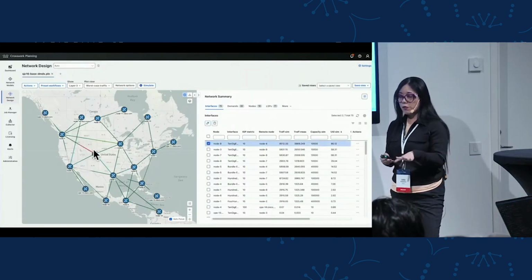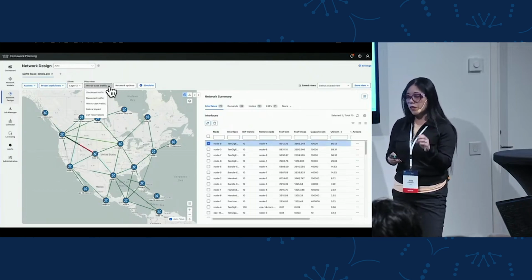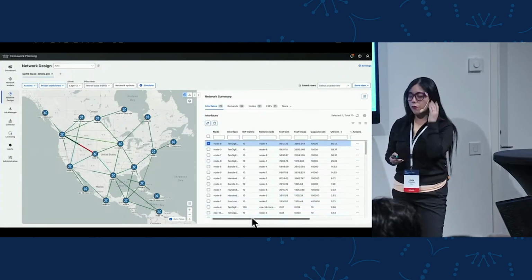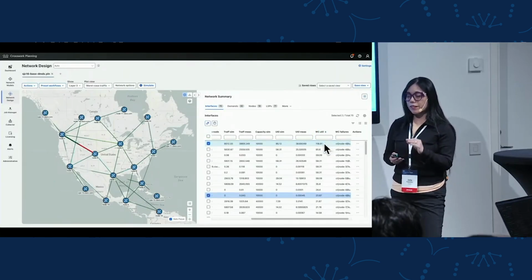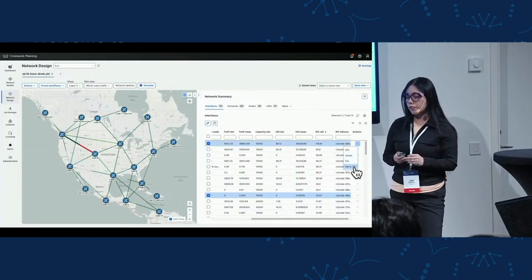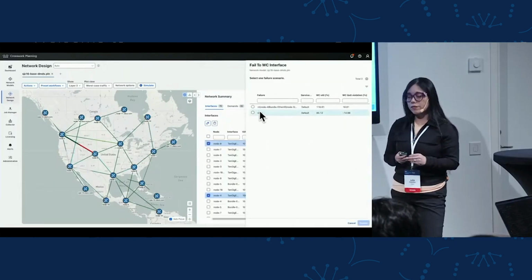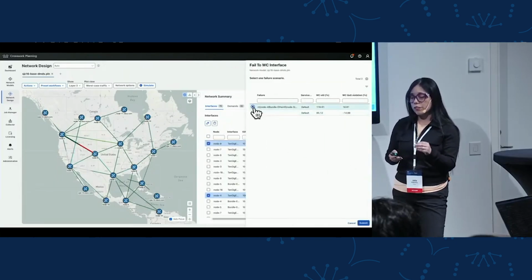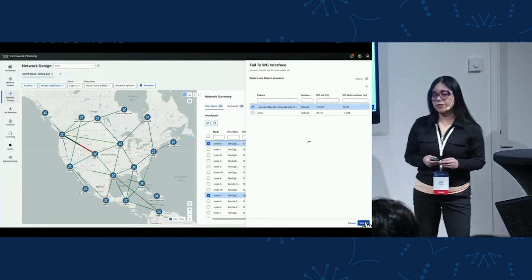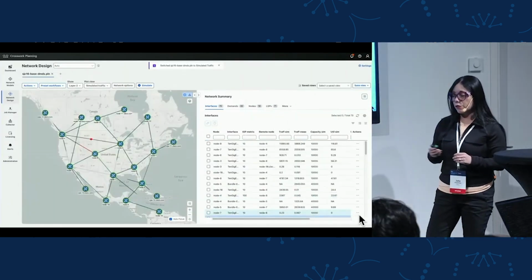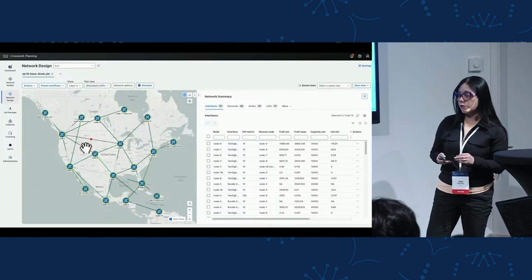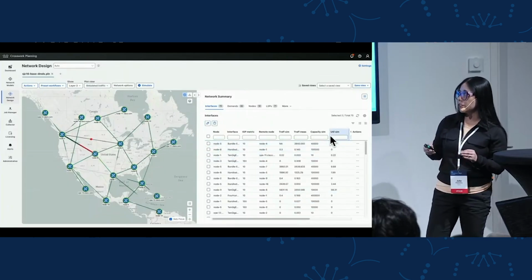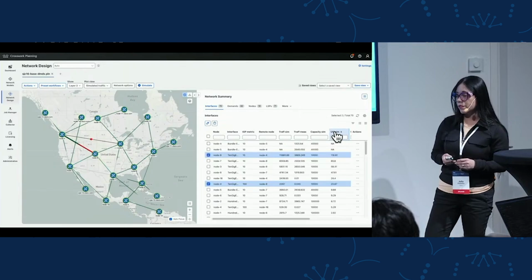It also produced this new visualization, the worst case visualization, where we can see, for example, that we have one link showing red color that is representing that in the worst case scenario, it will exceed 100% of utilization. And we can also find what is the specific failure that would cause this specific link to exceed 100% by executing the fail to worst case scenario. We can see Crosswork Planning now is representing the specific failure that caused the other link to exceed 100%.